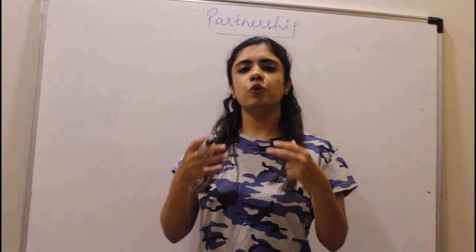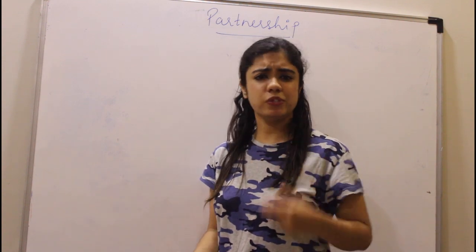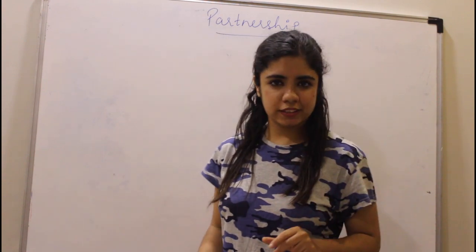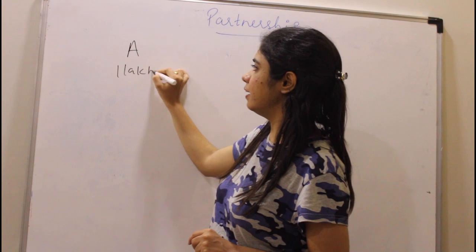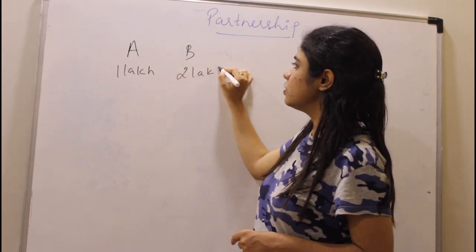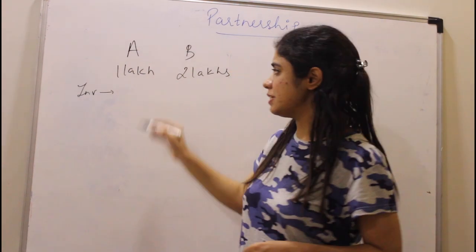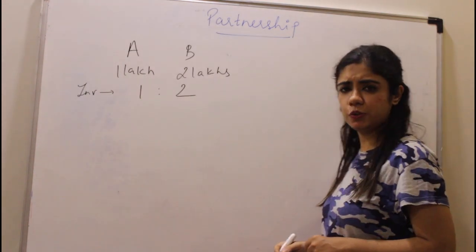Suppose me and you start a business. I invest 1 lakh, you invest 2 lakhs. So suppose I am A, I invest 1 lakh, and you are B and you invest 2 lakhs. So what is our ratio of investment? Our ratio of investment is 1:2.